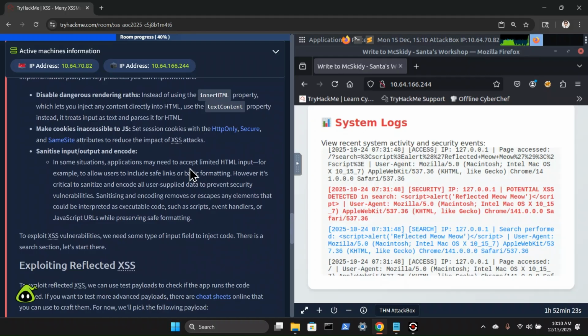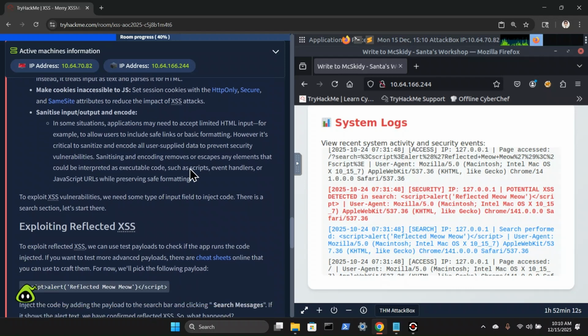Make cookies inaccessible to JavaScript. Set session cookies with HttpOnly, Secure and SameSite attributes to reduce the impact of XSS attacks. Sanitize input and output and encode.